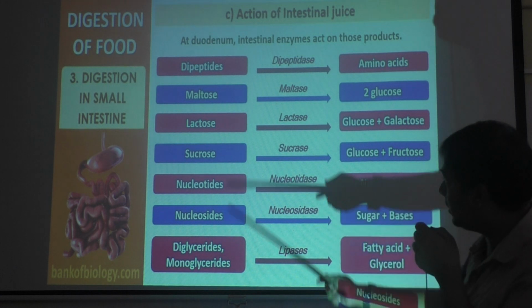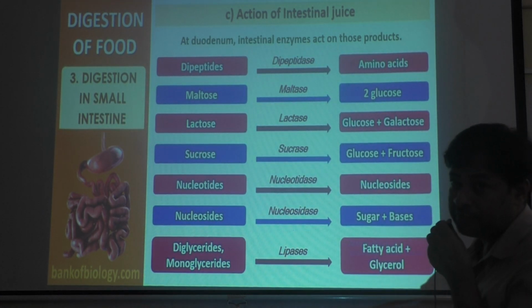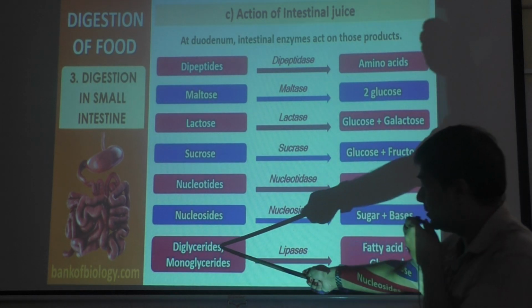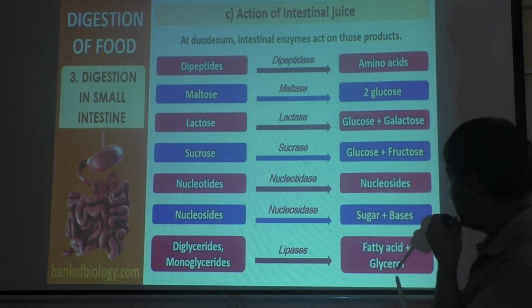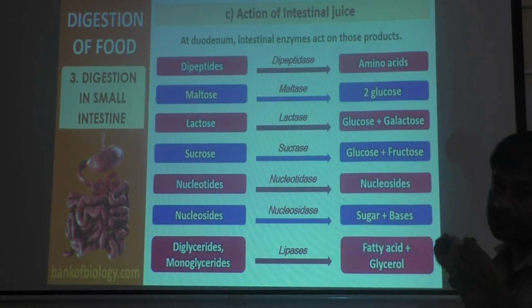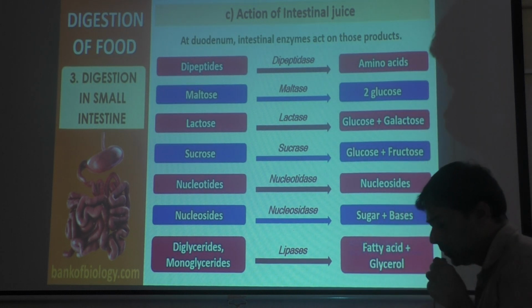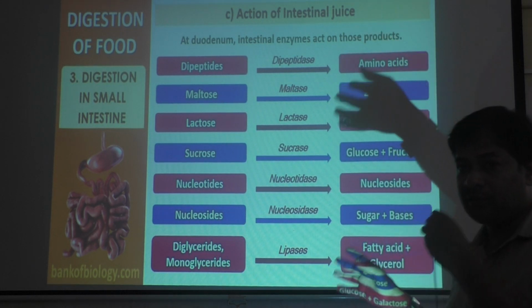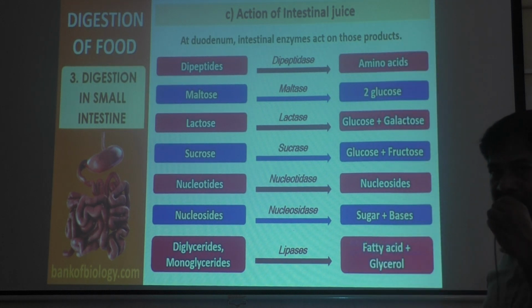Okay, and these are connected to the previous slide where lipase enzyme has converted fats into diglycerides and monoglycerides. Then that has to be finally converted into fatty acid and glycerol, because fatty acid and glycerol is the last product. Here fatty acid and glycerol are both combined. Now both should separate. Glycerol should separate and fatty acid should separate, because they are combined here.